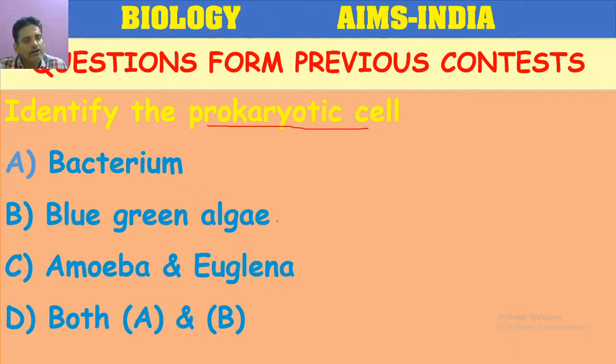Blue-green algae or cyanobacteria, it is also prokaryotic. Amoeba and euglena, a well-developed nucleus is present in them. Protozoa, they are unicellular, eukaryotic. So here the correct option is both A and B.